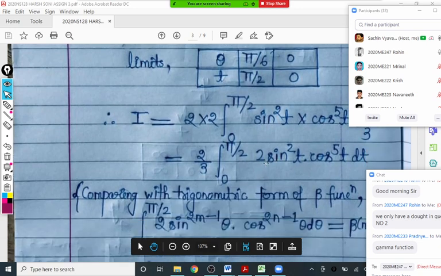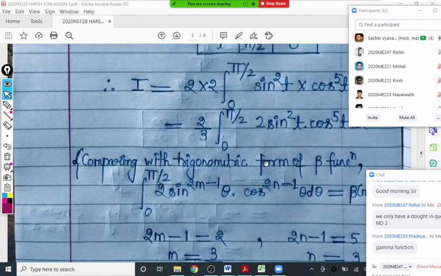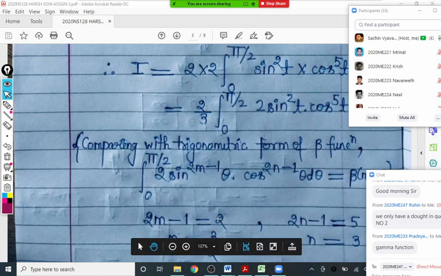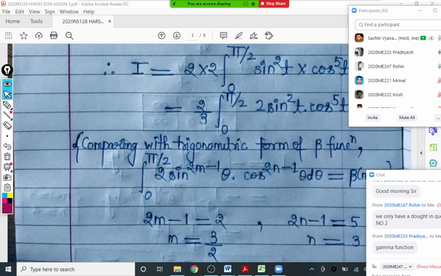Integral 0 to pi by 2, or simply we can use this property here. Sir, it makes it difficult, sir. It is very easy, so why difficult? What is the difficulty here? Tell me. Sir, it takes many steps, sir. So what is the problem with many steps? If you write in detail, that is good, always. It is better. If you skip the steps, sometimes it's confusing, sir. Yes, it's confusing.